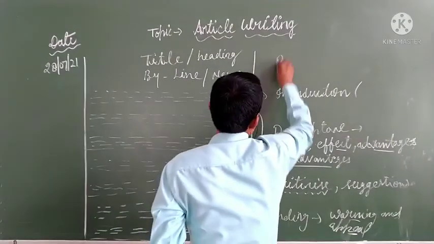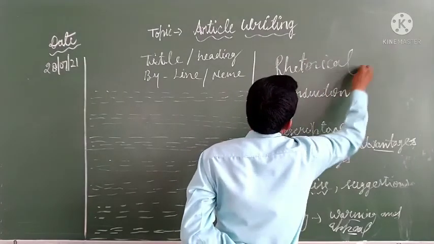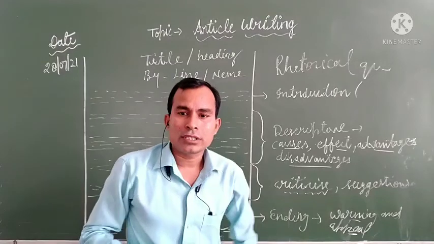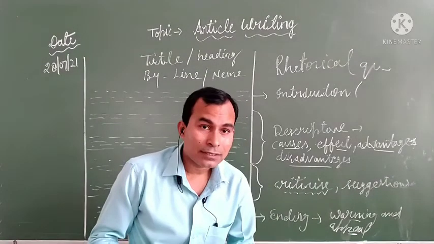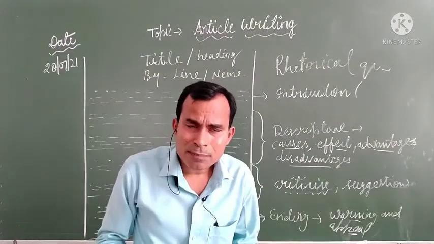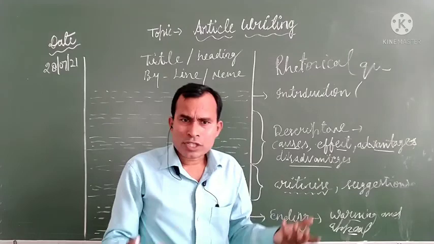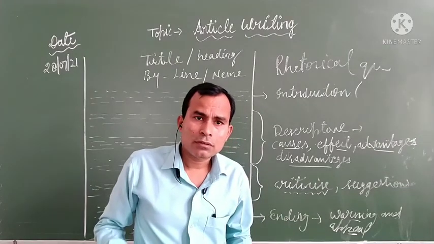Use rhetorical questions. You are all aware what type of questions rhetorical questions are. We only ask questions without expecting answers. You can say it is a positive question. For example, who doesn't want to get an education?